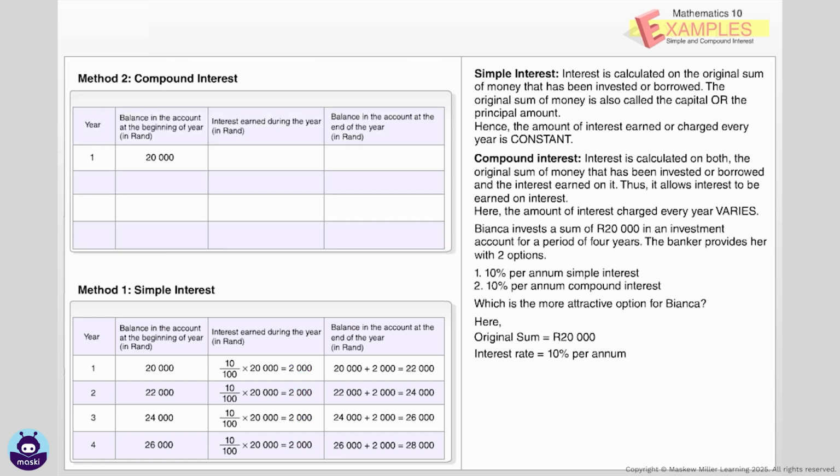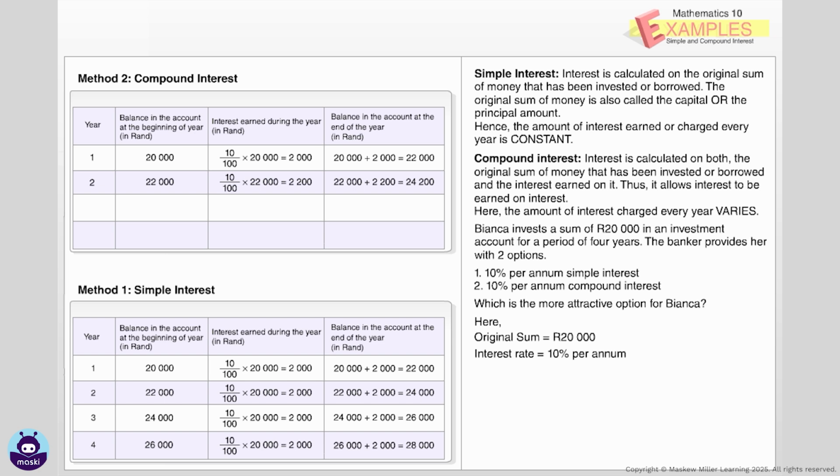Let us now calculate the interest under the second method, that is, compound interest. During the first year, the interest calculated is 10% of the initial sum, that is, 10 over 100 times 20,000, which equals 2,000 Rand. The balance at the end of the first year is 22,000 Rand. In the second year, we need to calculate interest of 10%, not on 20,000, but on the balance in the account at the beginning of the year, which is 22,000 Rand. So, the interest calculated in the second year will be 10% of 22,000, which is 2,200.